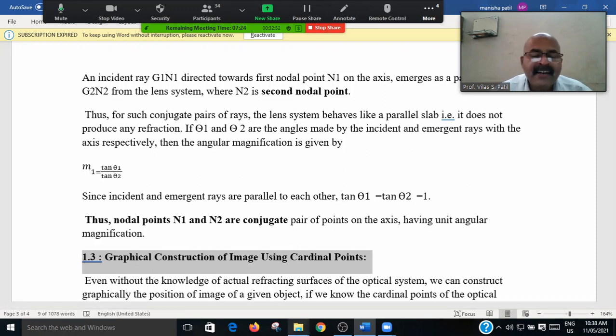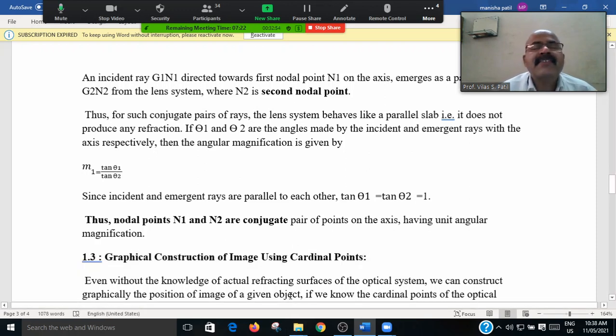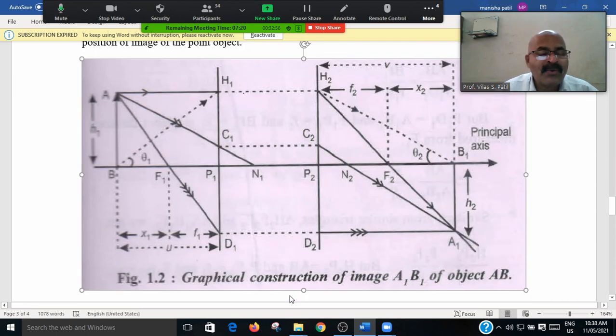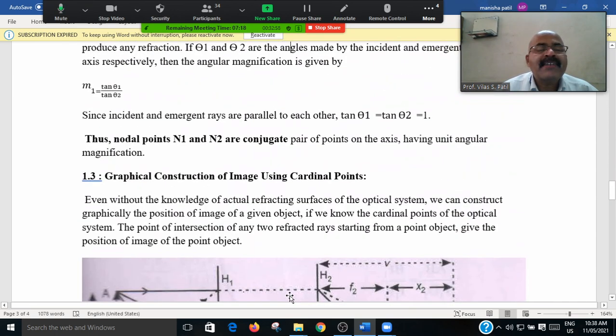Okay, then the graphical construction, that is, the construction of the image using the cardinal points. That is how the cardinal points are graphically represented. It will be represented in the following figure.